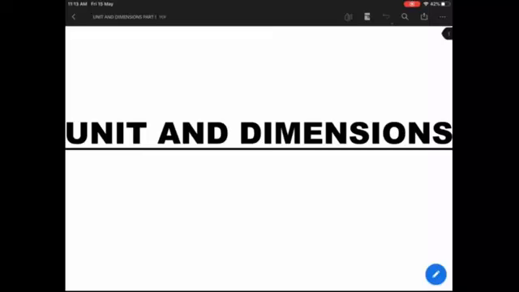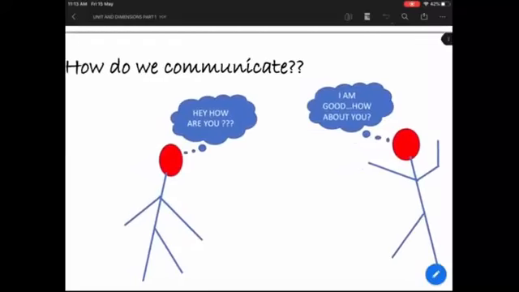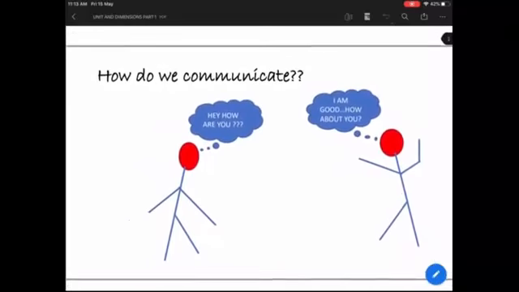Hello everyone. Today we are going to start a new chapter for class 11th, which is units and dimensions. Now, first of all, my question to you is, how do you think you communicate with each other? When you talk to each other, you use a particular language in order to let others know what your thoughts and feelings are. So that's why there is a certain language which helps you to communicate with each other.